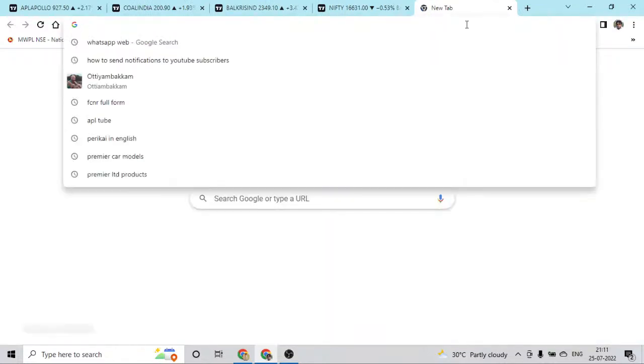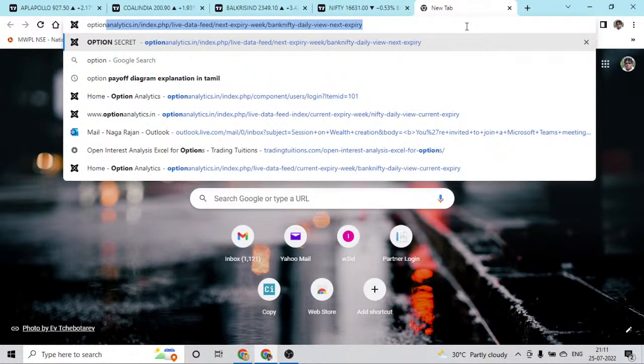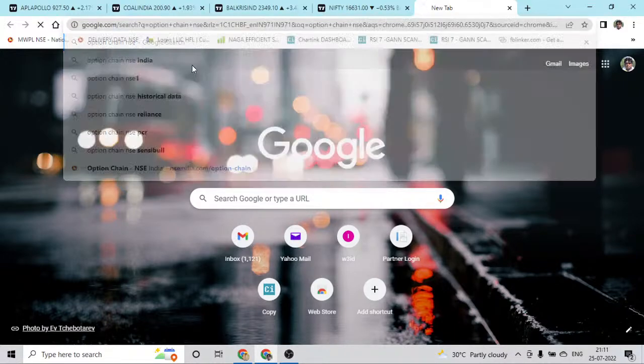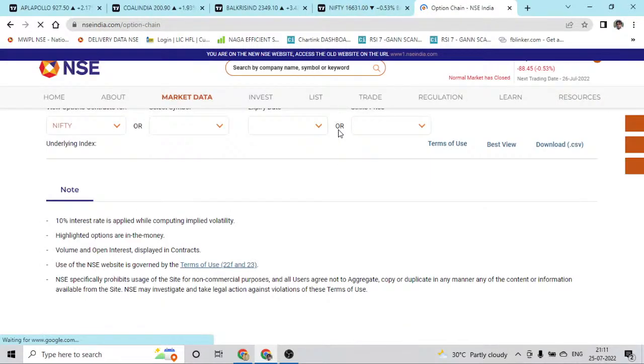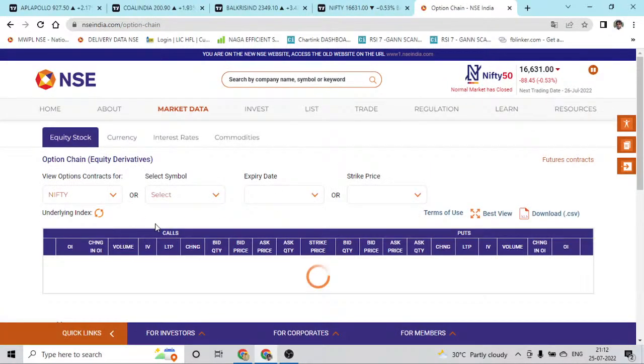One more conviction we can look for is the option chain. So on the NSE option chain we will go and see where the bulls and bears are fighting in Nifty.